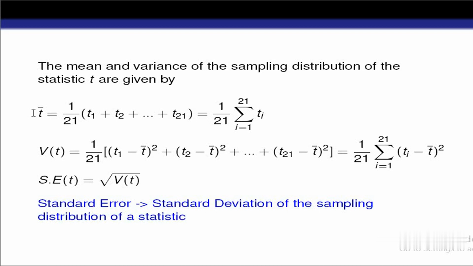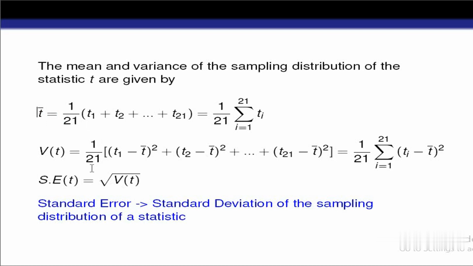Because we know that the sample mean is an unbiased estimate of the population mean, and in the previous part we have already said that the expectation of a statistic is equal to the parameter if the statistic is an unbiased estimate of the parameter. Since the sample mean is an unbiased estimate of the parameter, the expected sample mean will be equal to the population mean.